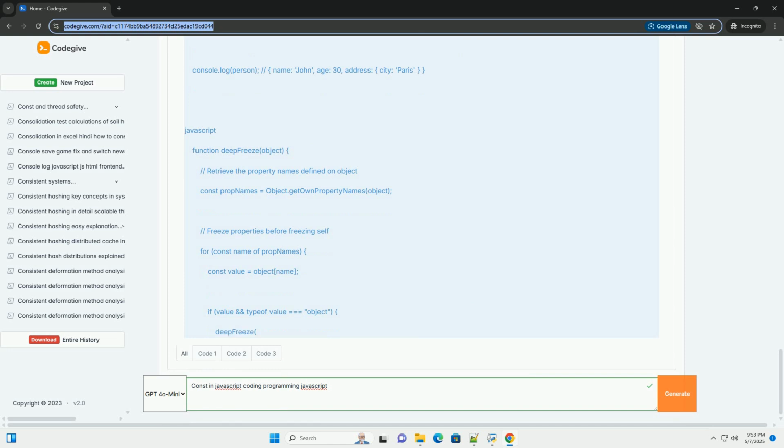Best practices. Use const by default. As mentioned earlier, a good practice is to use const unless you have a specific reason to use let. Meaningful names. Give const variables descriptive names that clearly indicate their purpose.